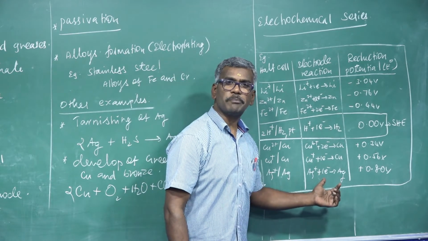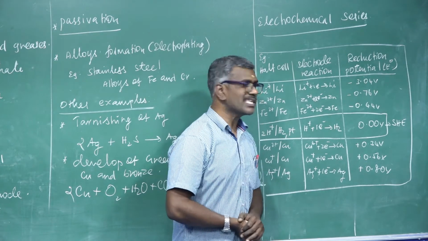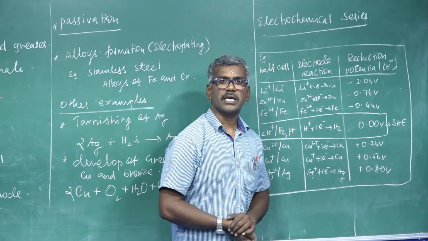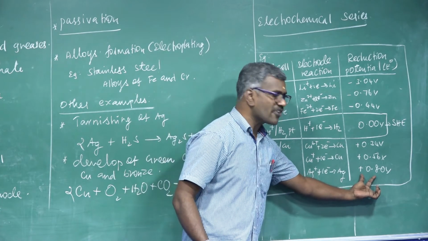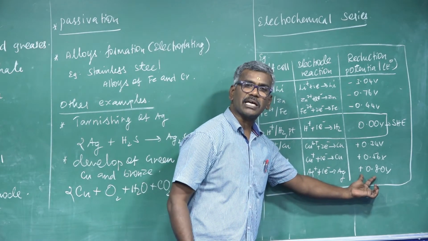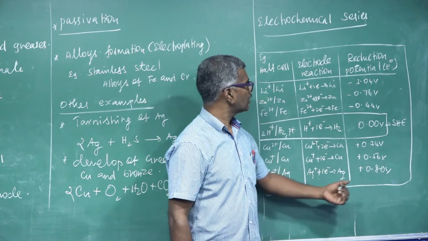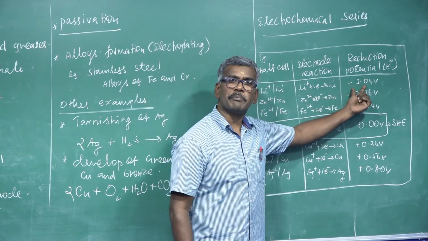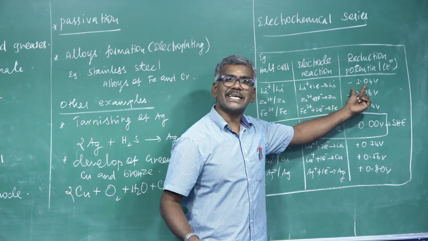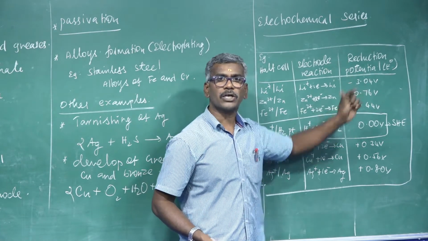This value is very important in both theory and NEET. By using this value, you have to determine the EMF of the half cell. If the values of E naught are greater, there is less tendency to undergo corrosion. The greater the oxidation potential of a metal, the greater the tendency to lose electrons, and it is more reactive.